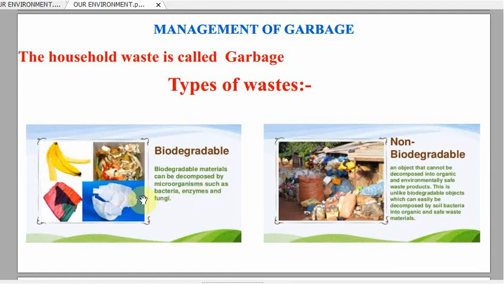The biodegradable waste includes fruits and vegetable peels, paper, clothes, etc. The non-biodegradable waste materials are those which cannot be decomposed by the microorganisms and they retain their original form in the environment and cause environment pollution. The various non-biodegradable waste materials include glass articles, metals, plastics, etc.